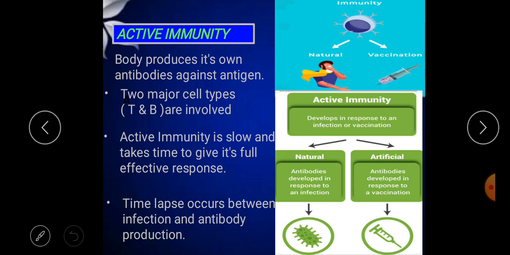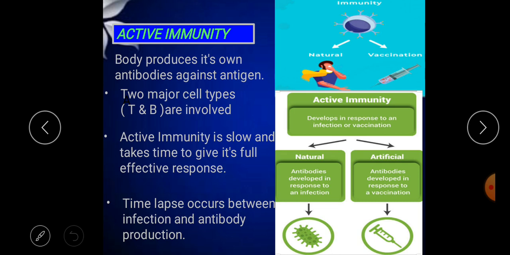In active immunity, the body produces its own antibodies against the antigen. Antibodies are produced in the host body when exposed to the antigen.